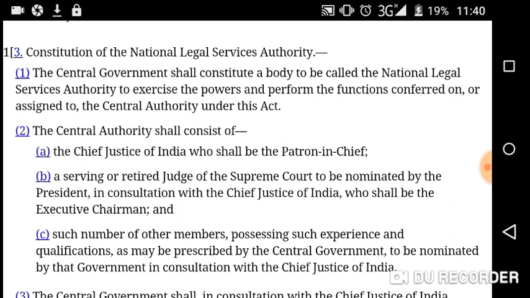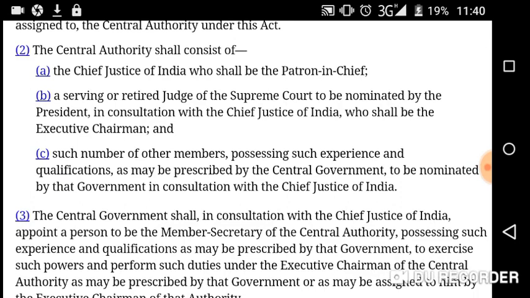So who shall constitute that body? The central government shall constitute it, because of course it is national, means central level, national level. That's why the central government shall constitute a body, and the body shall be called the National Legal Service Authority, to exercise powers and perform functions conferred on it or assigned to the central authority under this Act.